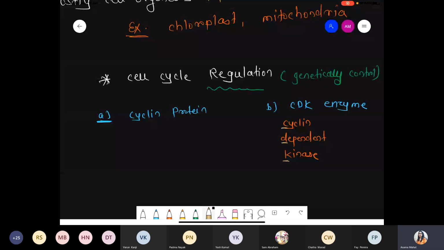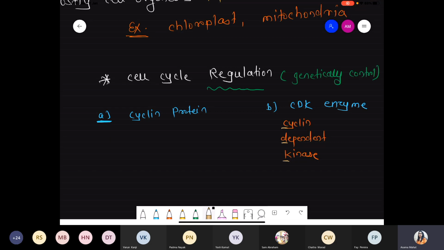So without cyclin protein, CDK is present in a totally inactive form. But if the partner, that is cyclin protein, associates with the CDK enzyme, that enzyme becomes active and can regulate and control the entire cell cycle.